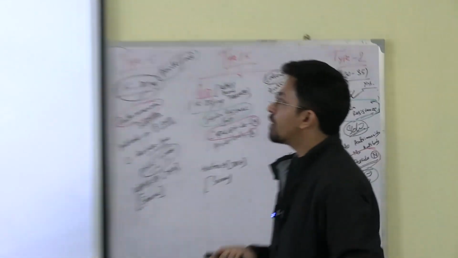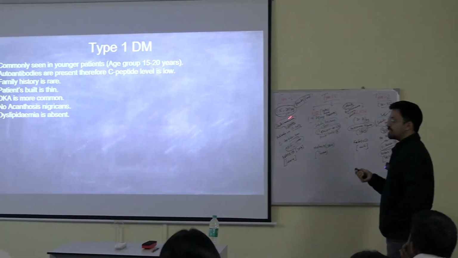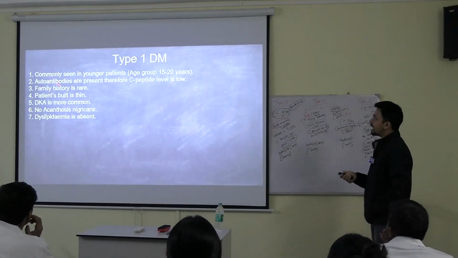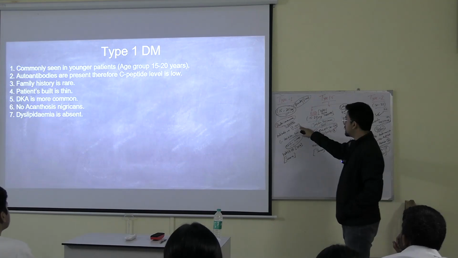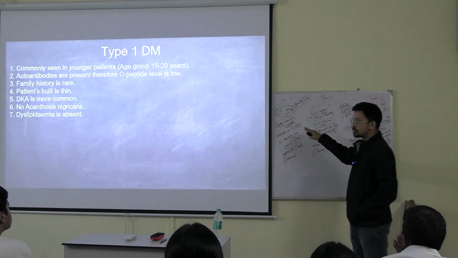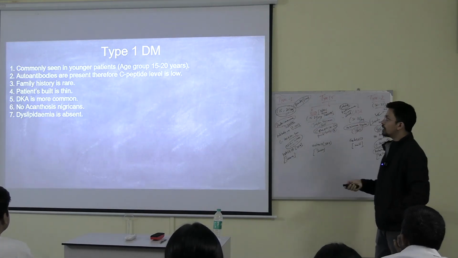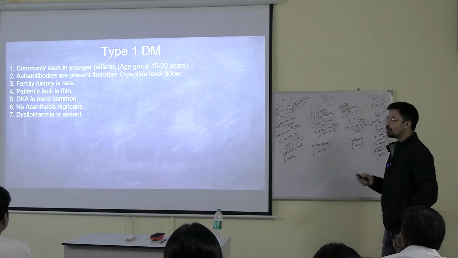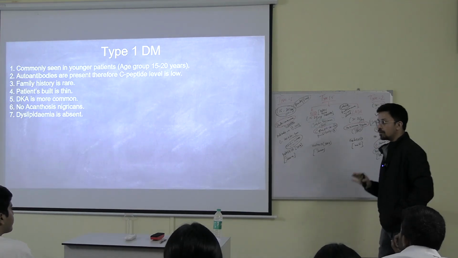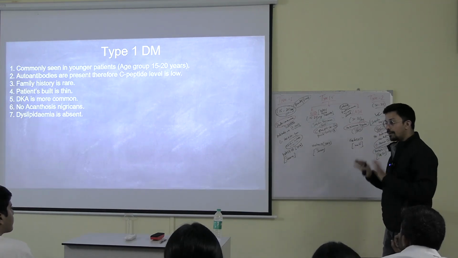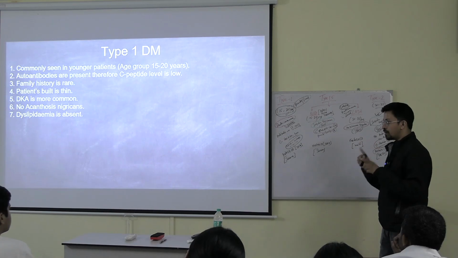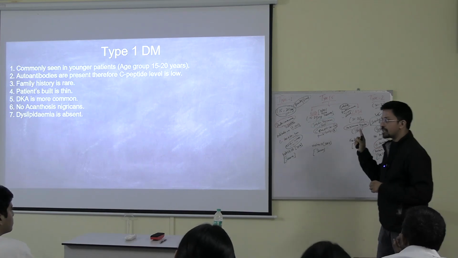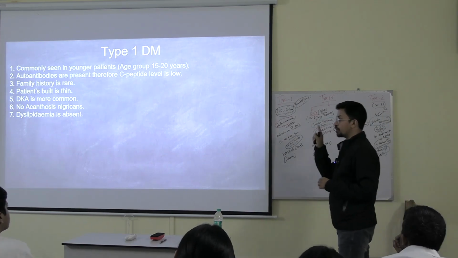Now type 1, what is happening? Commonly seen in younger patients. Autoantibodies are present, which are killing the beta cells. Therefore, the C-peptide level is low. Family history is rare. Over here, you don't get family history, meaning the parents are not having diabetes. All of a sudden, your body is getting autoimmunity. Your immune system is acting against yourself. There are certain plus minus. Whenever I show the case, at that time I will tell why autoimmunity is more important.